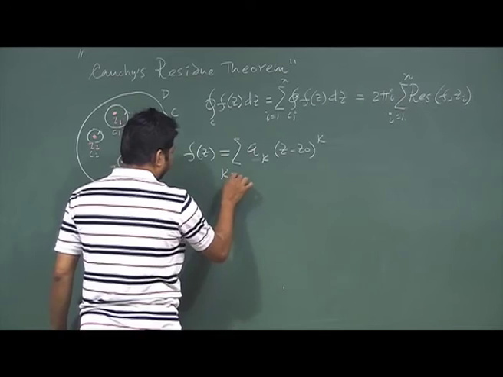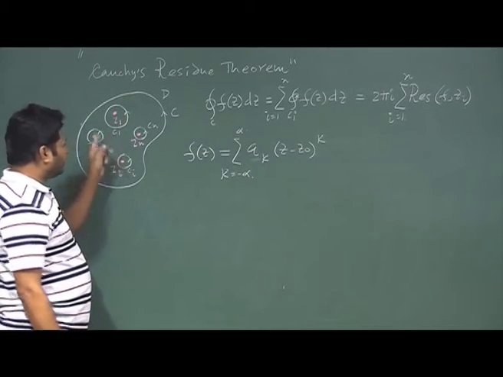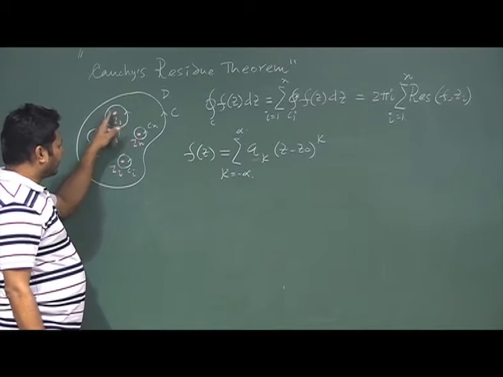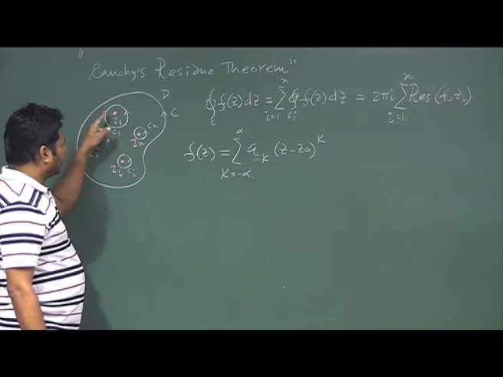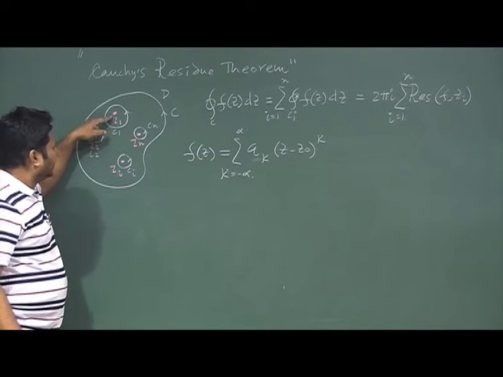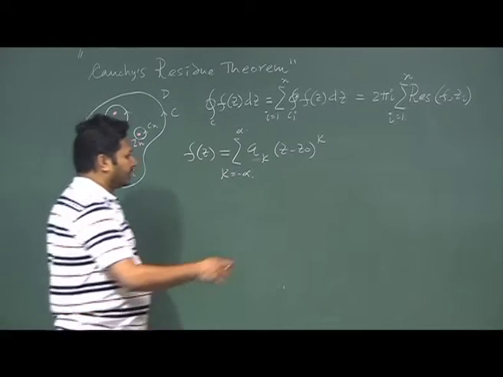this expansion in my hand, and this is valid when we have some kind of singularities here, then this function is bounded in some annular region.